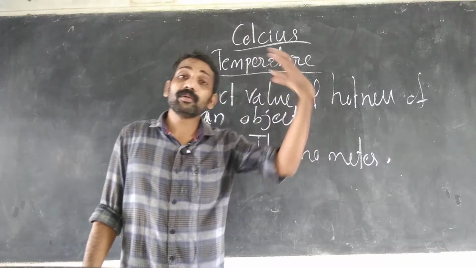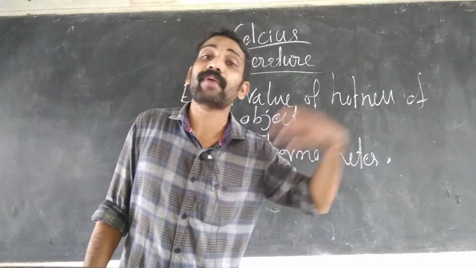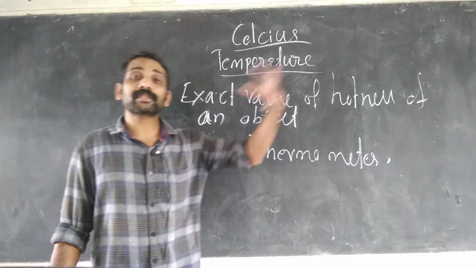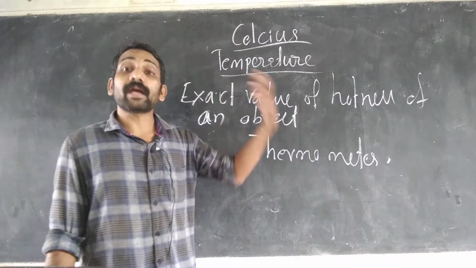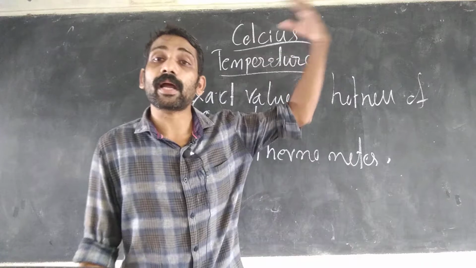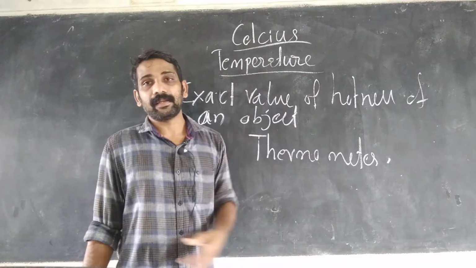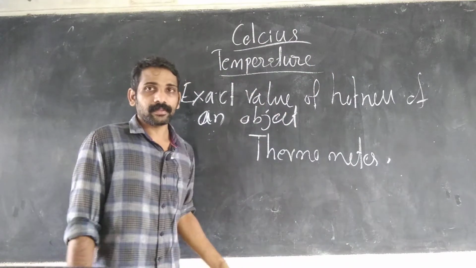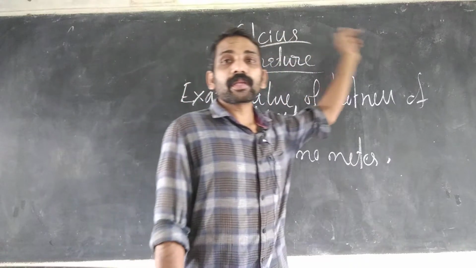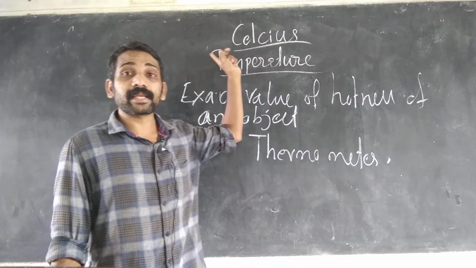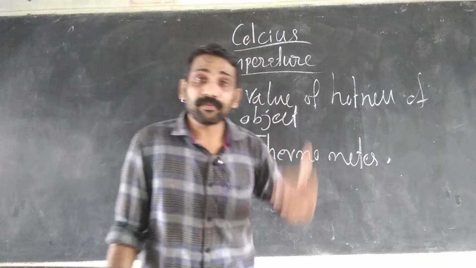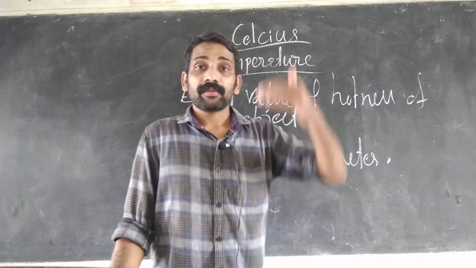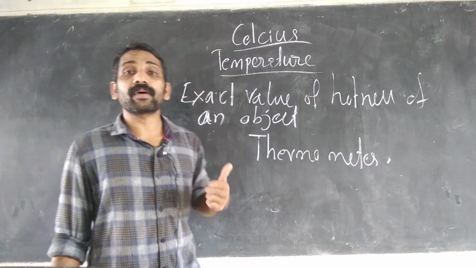By using a thermometer we are measuring values, and values means numbers. So a thermometer should have a scale. The scientist Celsius made a scale, that is the Celsius scale, and the thermometer with the Celsius scale is called what?